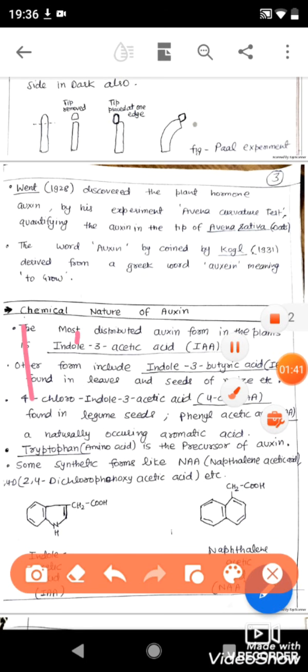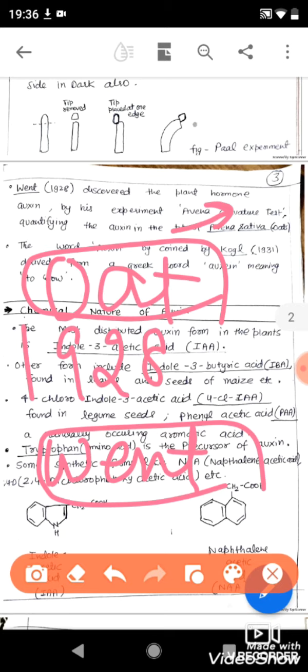So finally, in 1928, another scientist, Went, discovered the plant hormone auxin by his experiment, which is the Avena curvature test. Avena is a plant, we generally call it the oat plant. So he discovered the auxin hormone in oat plants, the same as Darwin's experiment, which was the bending of the coleoptile tip towards the sunlight. It is also called the bioassay of auxin.